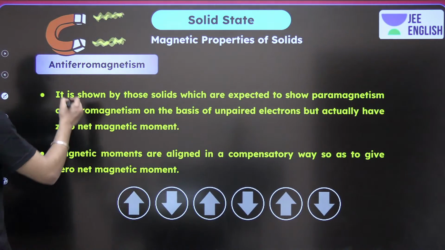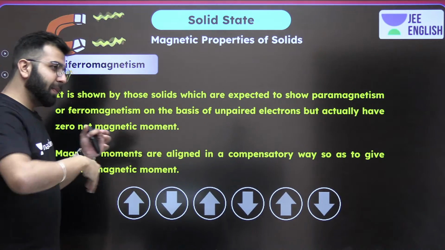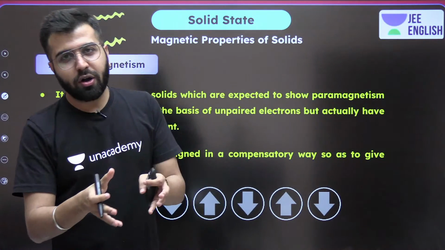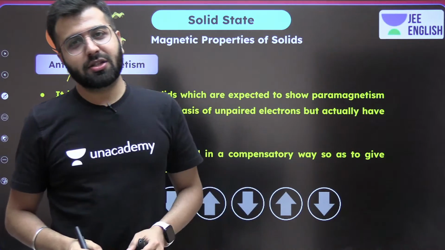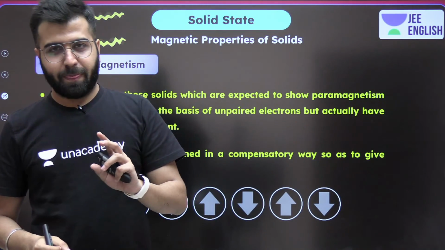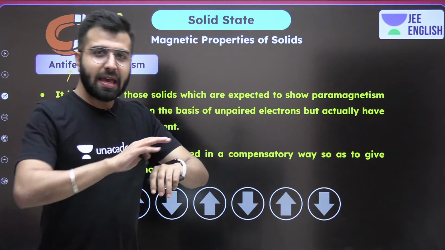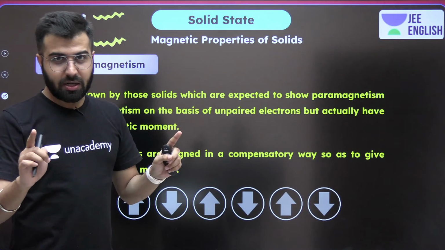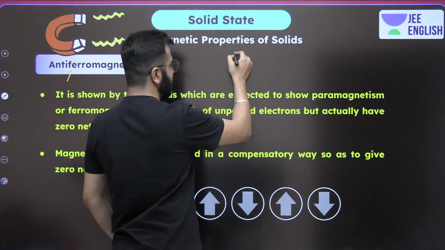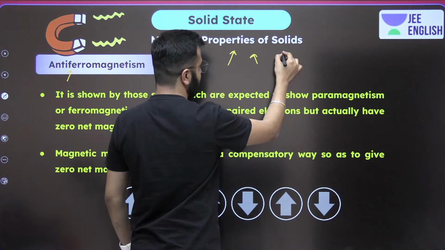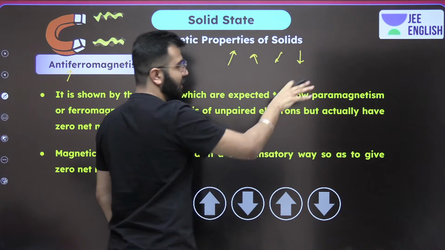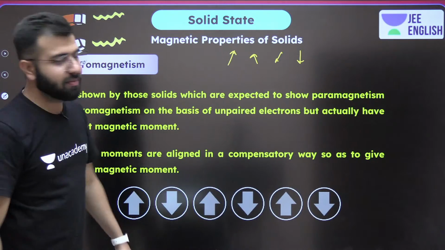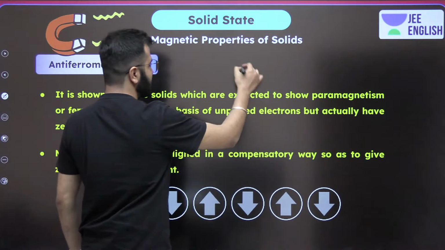Amazing, Hari. Now let's talk about antiferro. It simply does not want a particular substance to act like ferro. So you should remember everything is the same, but when the directions of magnetic moments were random and you apply the external magnetic field, what exactly happens?